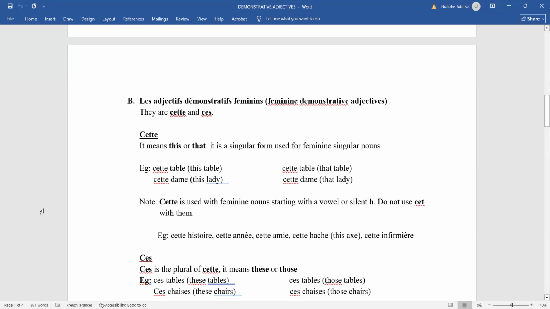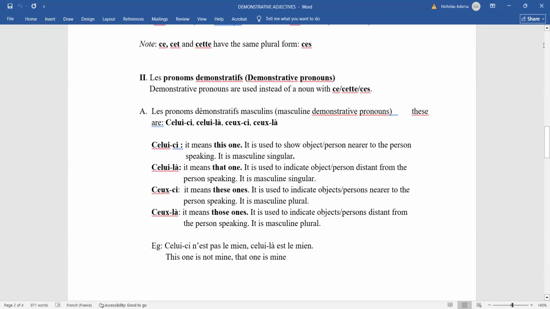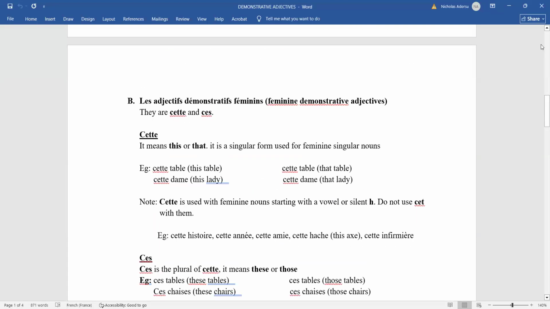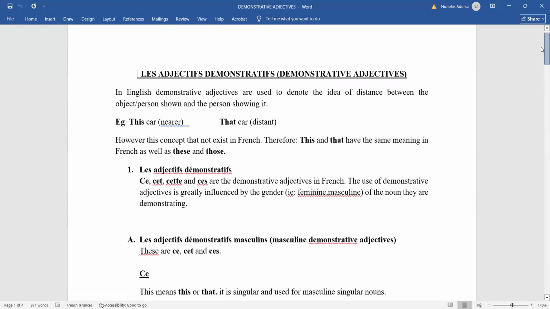Then we have told you that the plural one, ces, is also shown here. This one is for both masculine and feminine plural. It is repeated here because it can also appear when we have a feminine plural noun. Right? So we are not looking at the demonstrative pronoun, we are only looking at the demonstrative adjectives, right? Any question for that?